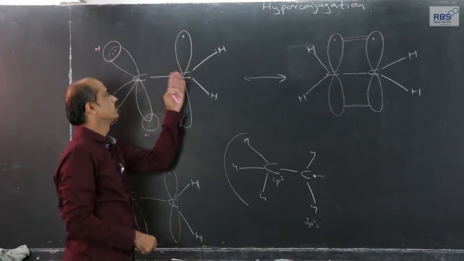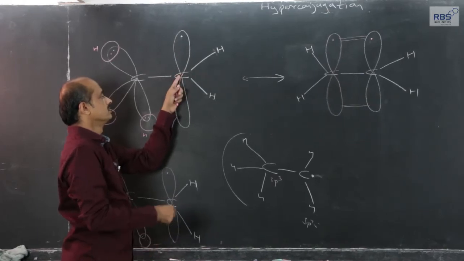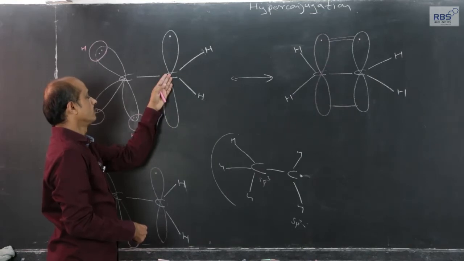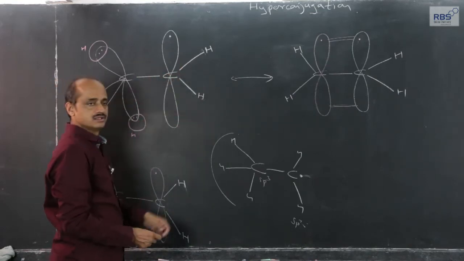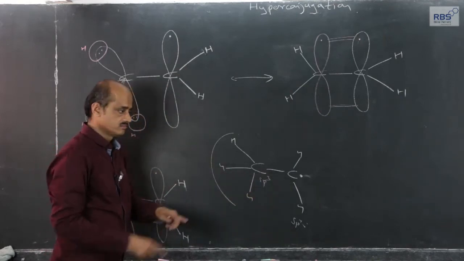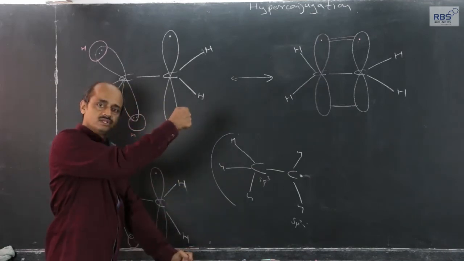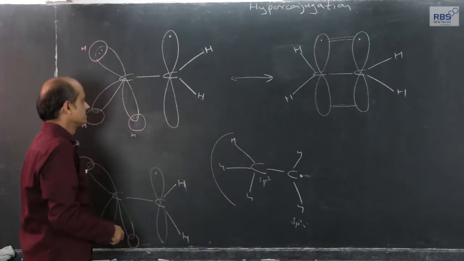If the 3 sp2 are in the plane of the board, this orbital will be perpendicular to the plane, means one lobe on my side and the other lobe on the opposite side of the board. Or these 3 can be present in this plane, sp2, sp2, sp2, then the p orbital containing the single electron will be perpendicular to that plane. So, there are such possibilities.